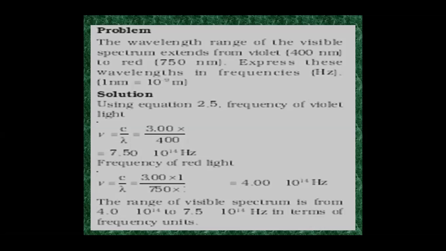So 3.0 into 10 to the power of 8 divided by 400 nanometer gives us 7.5 into 10 to the power of 14 hertz. The unit of frequency is hertz. Similarly, nu is equal to c by lambda. So velocity is 3 into 10 to the power of 8 meter per second, and wavelength for red light is 750 nanometer. When you simplify this, you get 4 into 10 to the power of 14 hertz. The range of the visible spectrum is from 4 into 10 to the power of 14 hertz to 7.5 into 10 to the power of 14 hertz. That is in terms of frequency units.